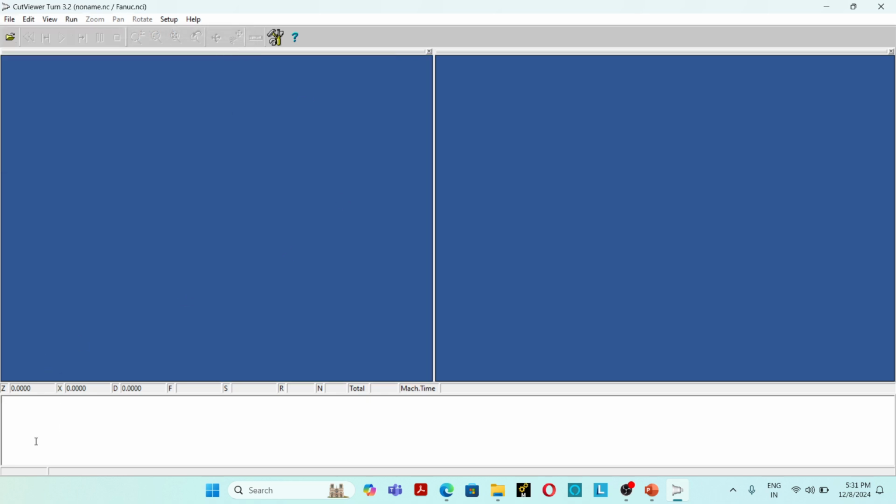File, new, Fanuc. O1234, G21, G97, G98, G28 U0 W0, M06 T1, M03 S200, M08. So this is the startup block. The startup block is almost the same for all programs.